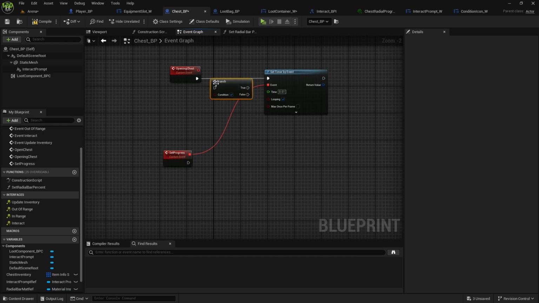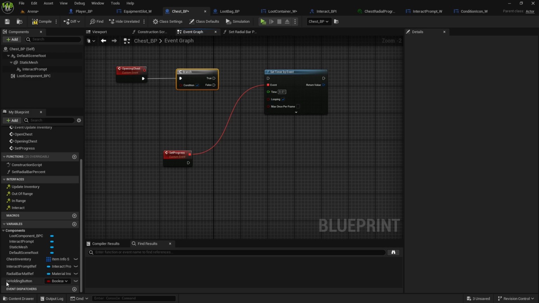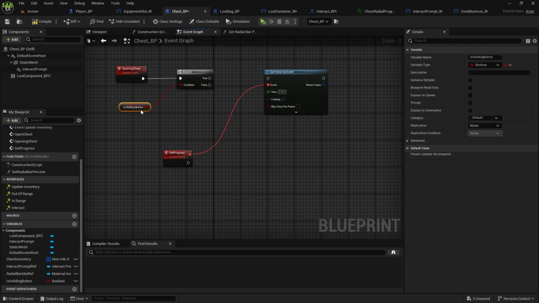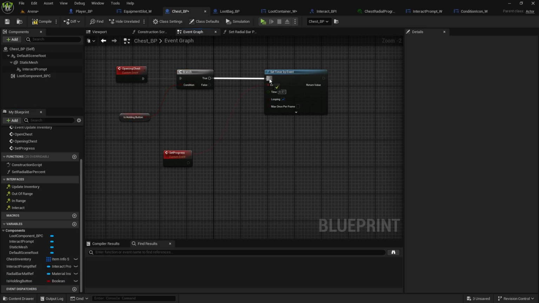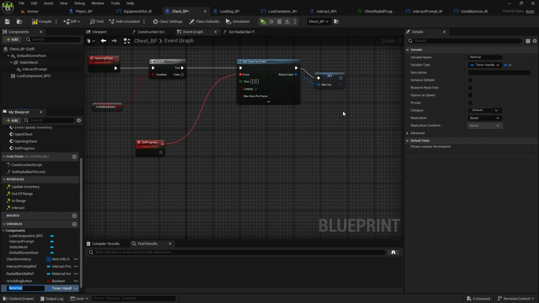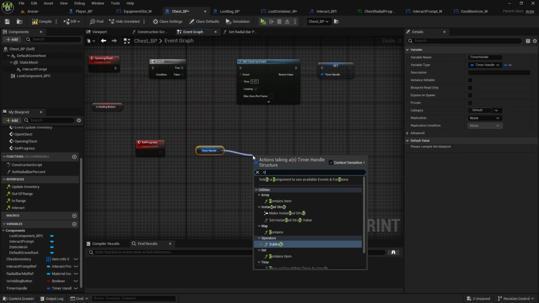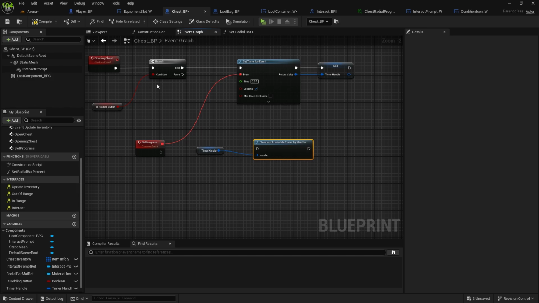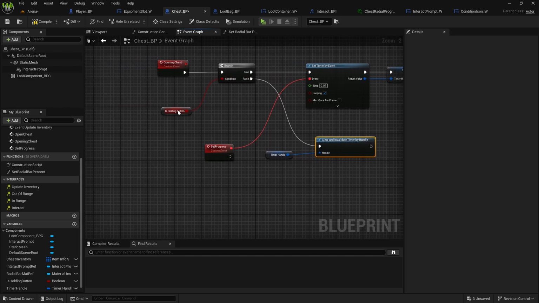Then let's do a branch check in the beginning, and we're going to check if we are holding button still. Then true, we will start this event. If it's false, we need to promote this to a variable called timer handle. And if it's false, we're going to get this timer handle and clear and invalidate this timer. So we'll stop it if we stop holding the button.